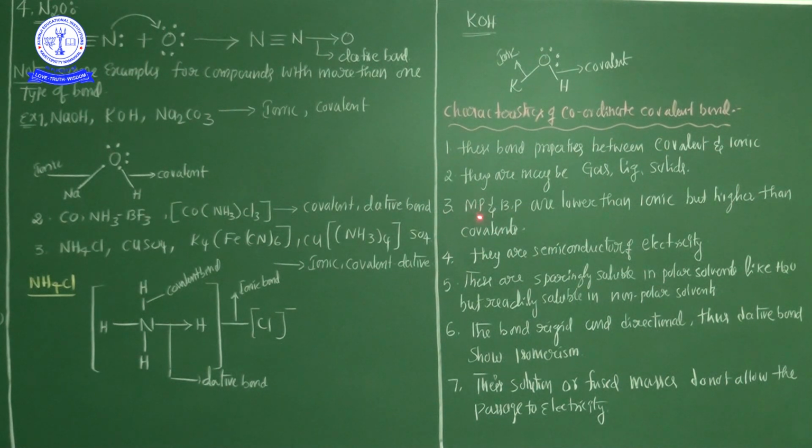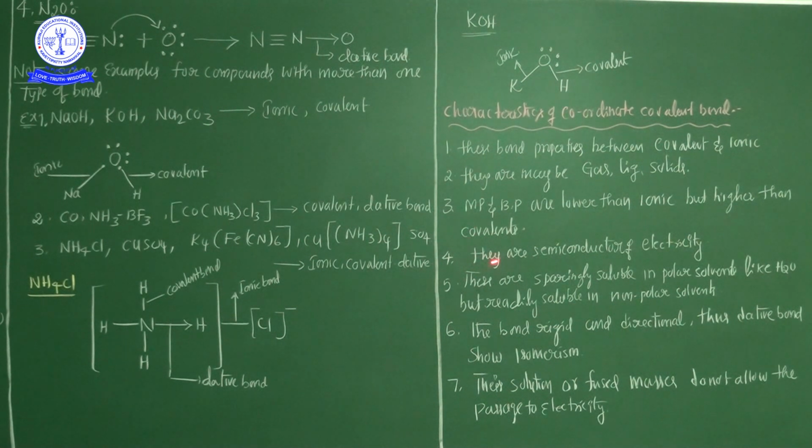Next, third important point: melting point and boiling point are lower than ionic. So comparing to ionic, the melting point and boiling point of dative bonds are low, but higher than covalent. That is the most important comparison between covalent bonds and ionic bonds with dative bond. So melting point and boiling point are lower than ionic but higher than covalent. This is the third important characteristic of the dative bond.